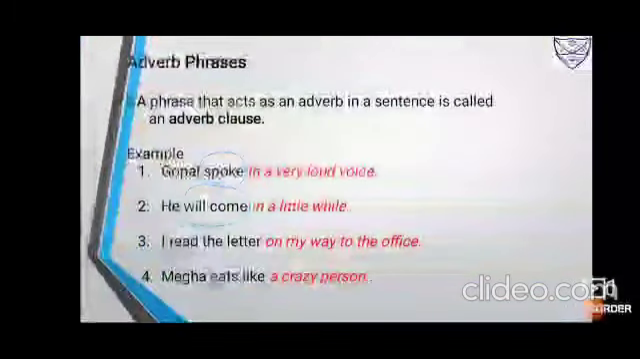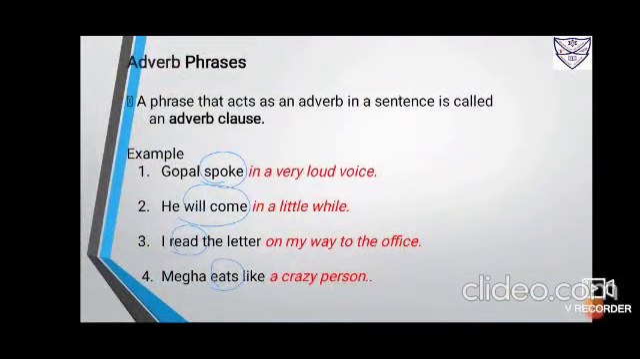So now we'll begin with the adverb phrase. In an adverb phrase, as I've told you, an adjective phrase was acting as an adjective, so an adverb phrase will act as an adverb. So what does an adverb do? An adverb adds something to the meaning of a verb, an adjective and even another adverb. So these three things are done by an adverb. In the same way an adverb phrase will act and modify a verb, an adjective, and another adverb.